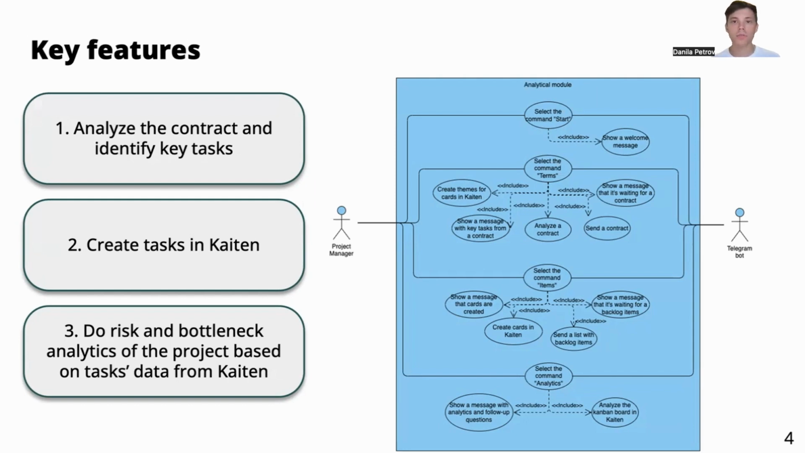On the right side of the screen, you can see the use case diagram with 2 roles. First is the project manager, that is the main user of the module, and the Telegram bot that is used to connect the project manager to the AI system that will be created in N8N. Here you can see our 4 main functions. The one new function is the start command that shows a welcoming message in a Telegram bot.